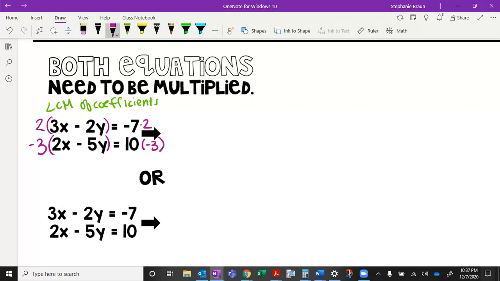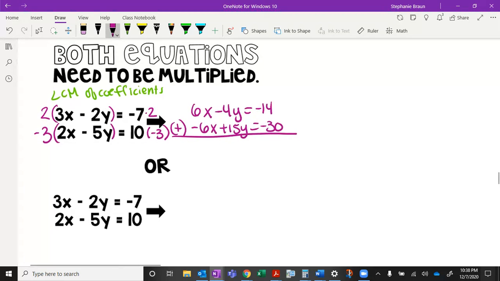And again, our goal here is to get them to have the same number of x's right now. So that would give me 6x minus 4y equals negative 14. And negative 6x, negative 3 times negative 5y is going to be plus 15y equals negative 30. And that will set you up because then you can add. That would get rid of the x's first.